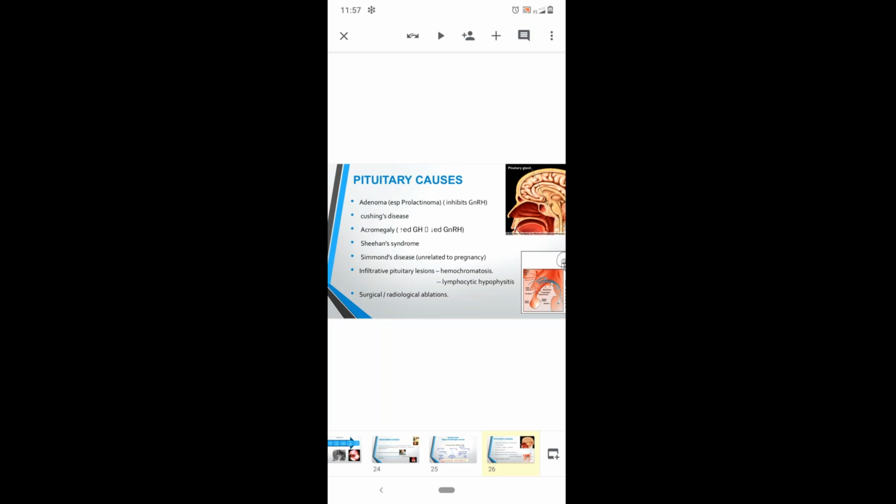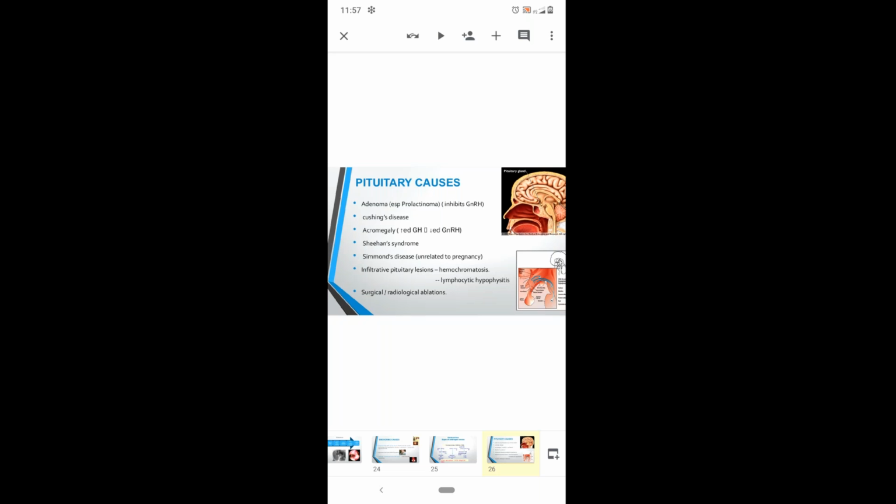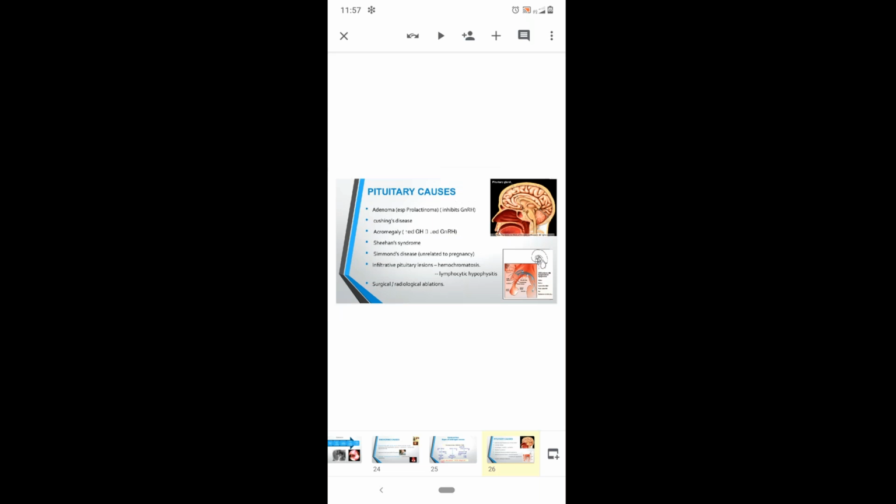Coming to the Sheehan syndrome, we'll discuss in detail about Sheehan syndrome, and then Cushing syndrome, prolactinomas. Sheehan syndrome is generally after the first delivery. That is, patients who are having the second pregnancy, having severe PPH in the first pregnancy, they may land up in a Sheehan syndrome. In such conditions, there will be anterior pituitary necrosis, and the common manifestations will be failing lactation. And after that, there will be loss of pubic and axillary hair, hypotension, and secondary amenorrhea will follow, and there will be atrophy of breast.